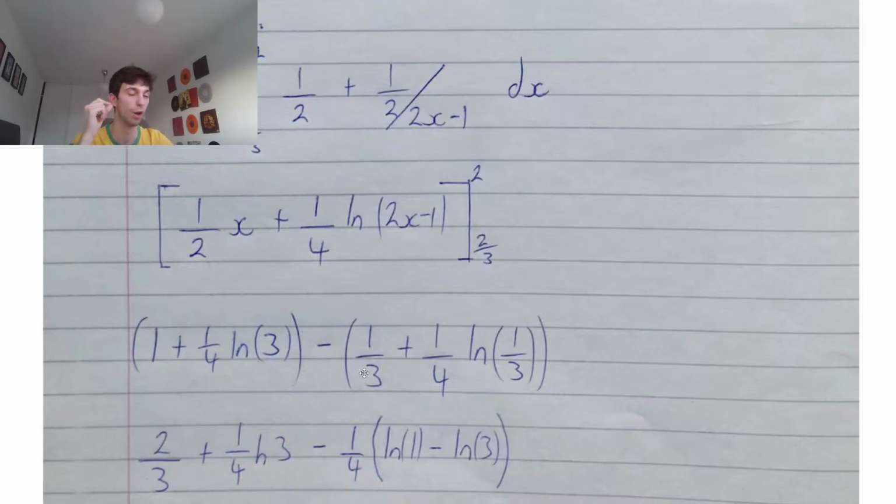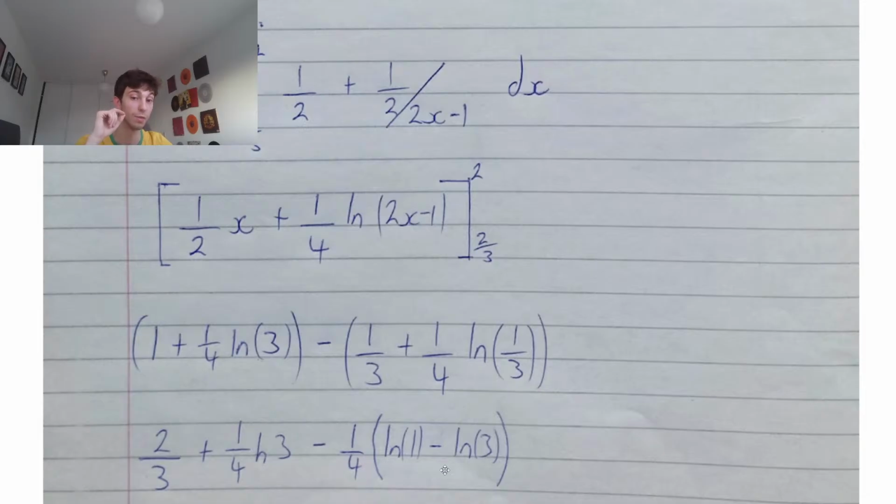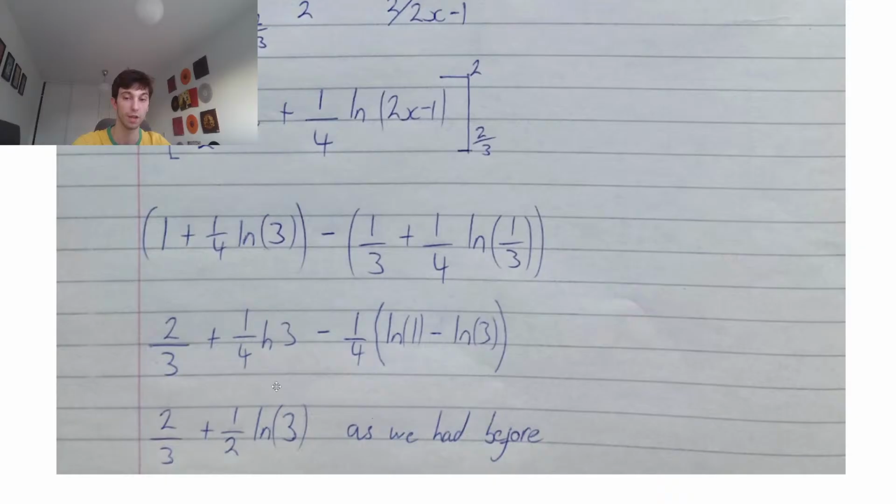So we have 1 take away a third. We can do that immediately. We know that's going to be 2 thirds. Then we have a quarter ln 3, take away. Now we're going to use those log rules. Log a over b equals log a minus log b. So we have ln 1 take away ln 3, so we have minus a quarter times by ln 1 minus ln 3. Ln 1 instantly in that exam, we know that ln 1 equals 0. So we have minus a quarter times by minus ln 3. That's going to be plus a quarter ln 3. So that leaves us with 2 thirds plus a quarter ln 3 plus another quarter ln 3.